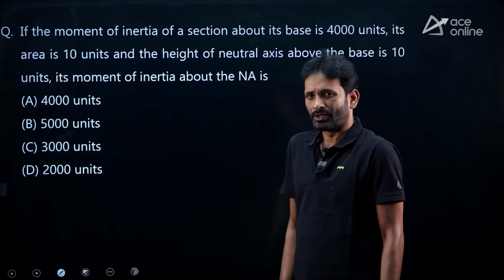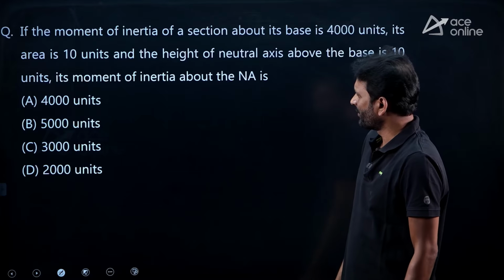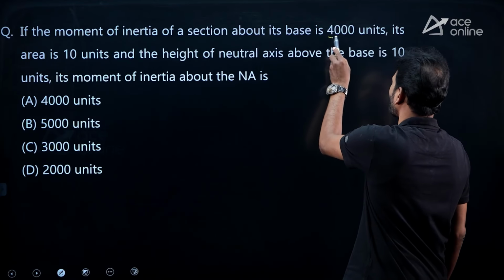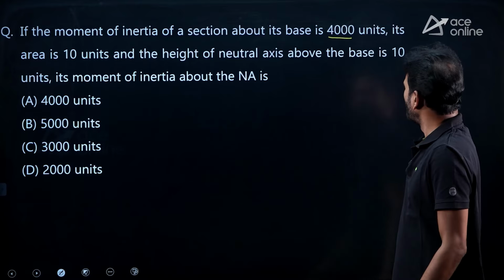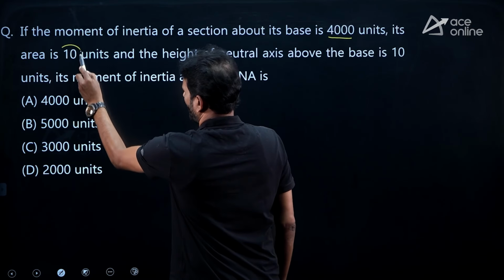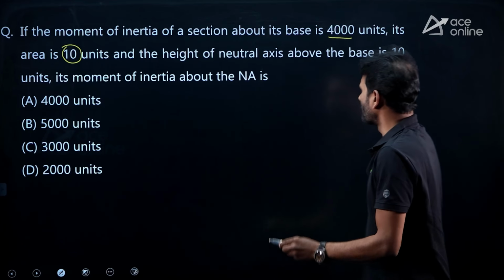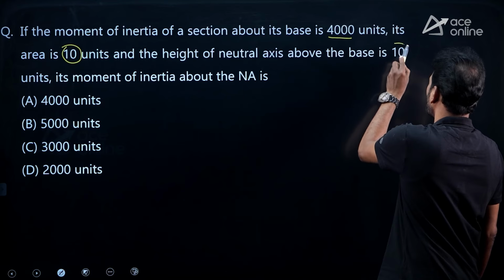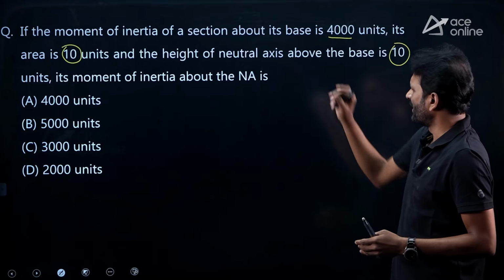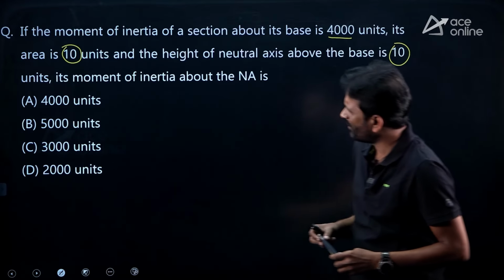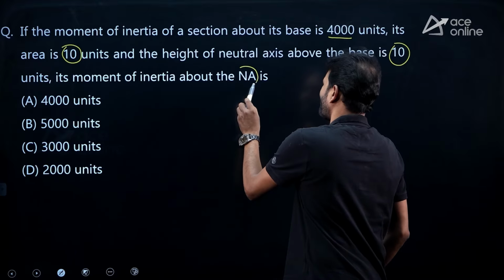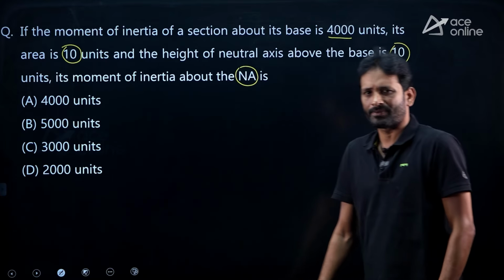Now, one more question. This is from centroid and moment of inertia. If the moment of inertia of your section about its base is 4000 units, the area of the given section is 10 units, and the height of the neutral axis above the base, the distance between the neutral axis and the reference base, is 10 units. What we required? Its moment of inertia about the neutral axis, that is nothing but centroidal axis.